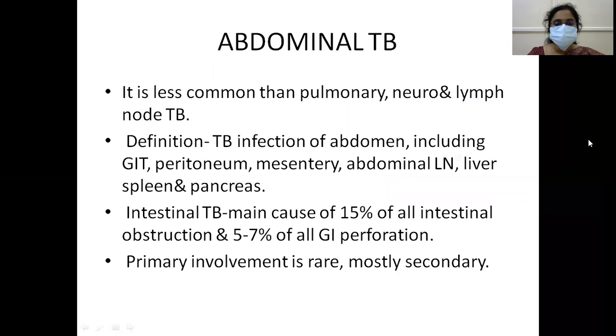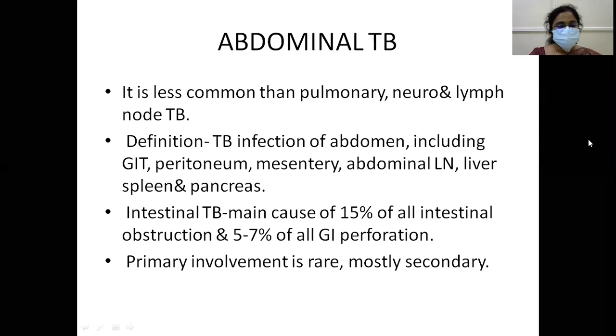Okay, abdominal TB is less common than pulmonary or lymph node TB. It could be TB infection of the abdomen, including the GIT, peritoneum, mesentery, abdominal lymph nodes, liver, spleen, pancreas; anything comes under abdominal TB. Intestinal TB is the cause of 15% of all intestinal obstructions and 5 to 7% of all GI perforations. Primary involvement is rare. Abdominal TB is mostly secondary.